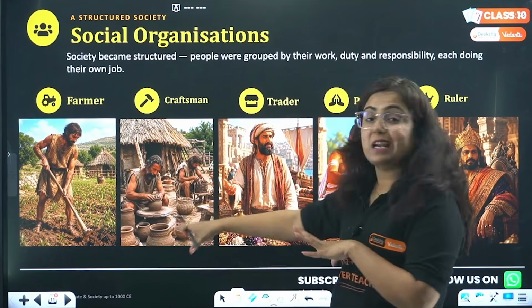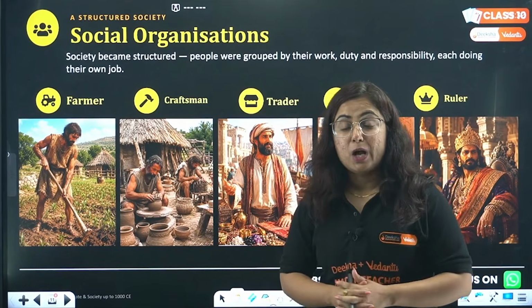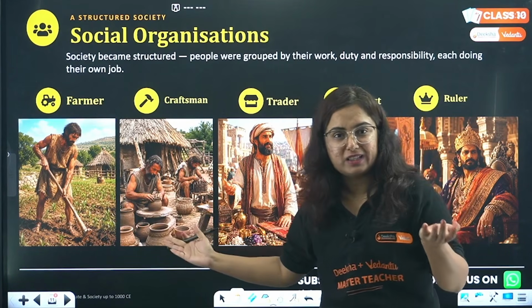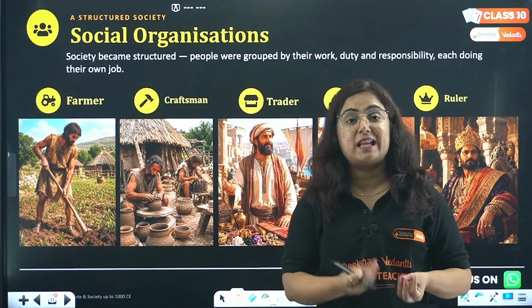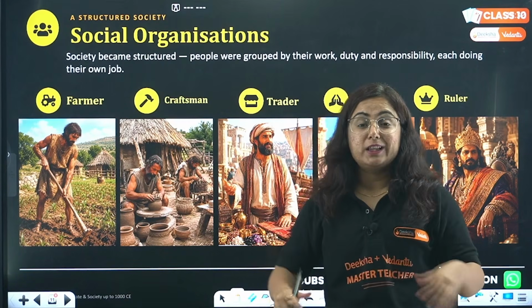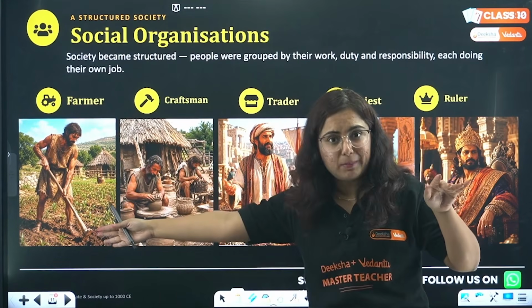Then there was a craft person. We know that this was ancient Indian society where pots were made to keep the grains, because grains were being produced and they needed something to keep the grains in. So there were craft persons like potters. There was someone who was making clothes. There was someone who was making iron equipment which facilitated farming, right?